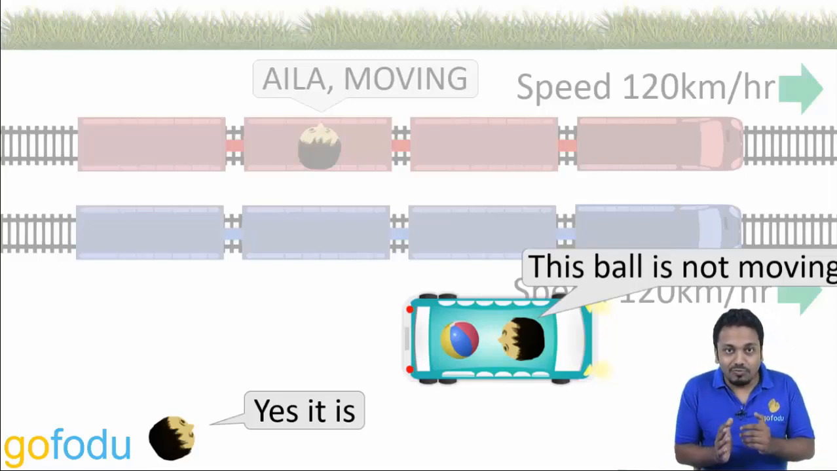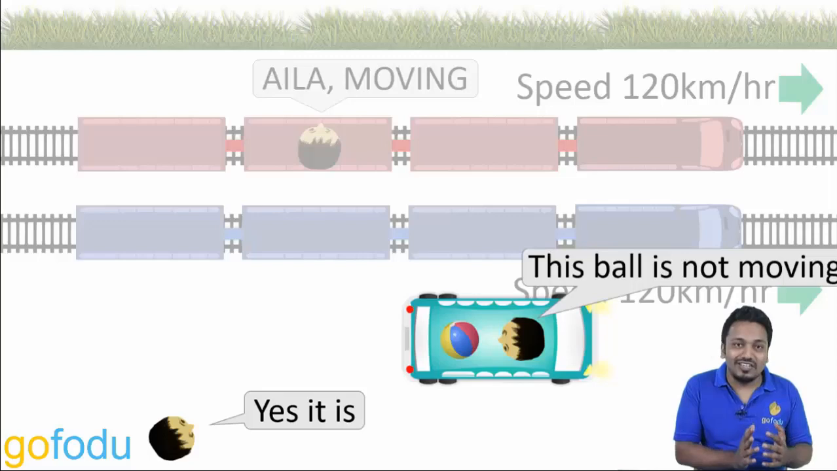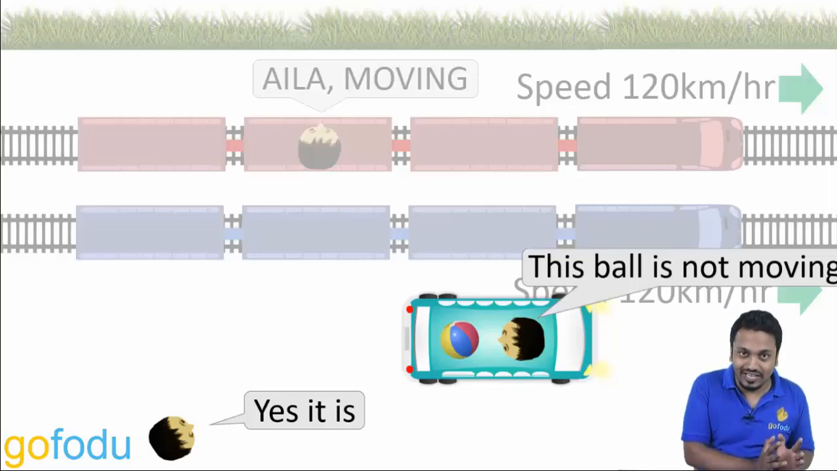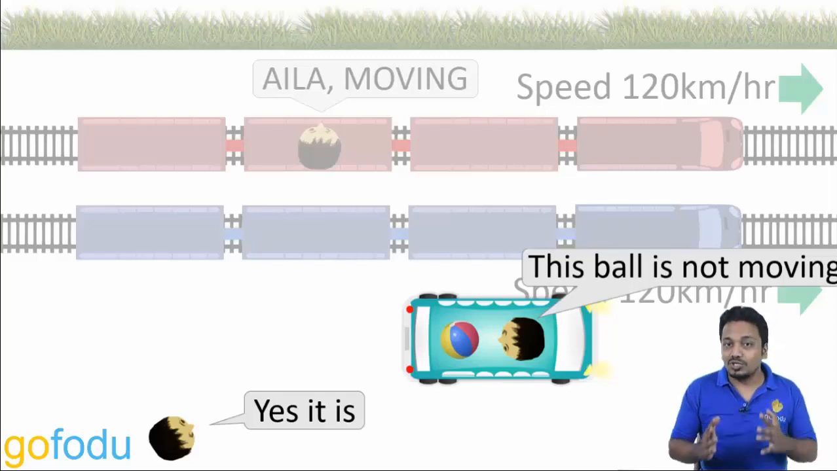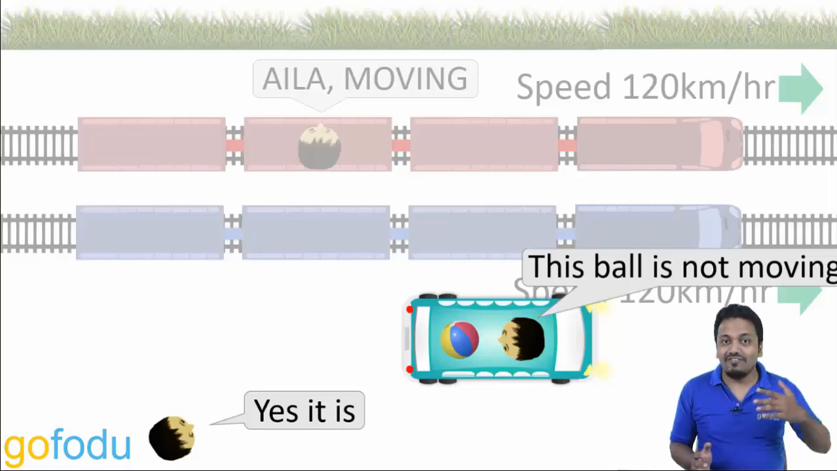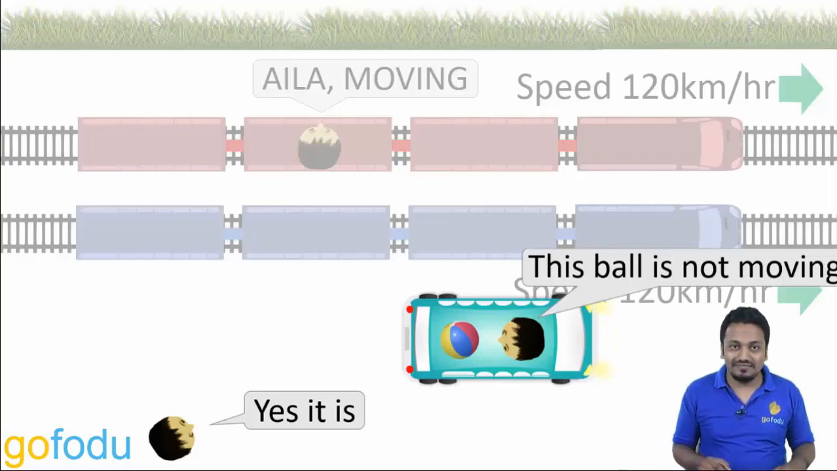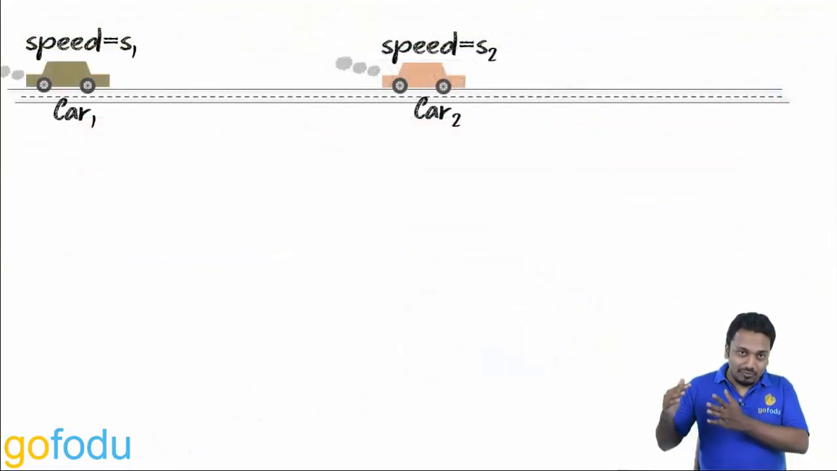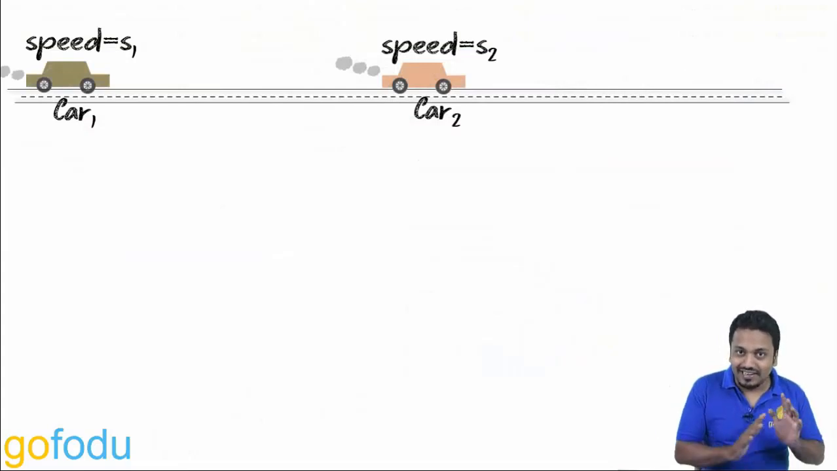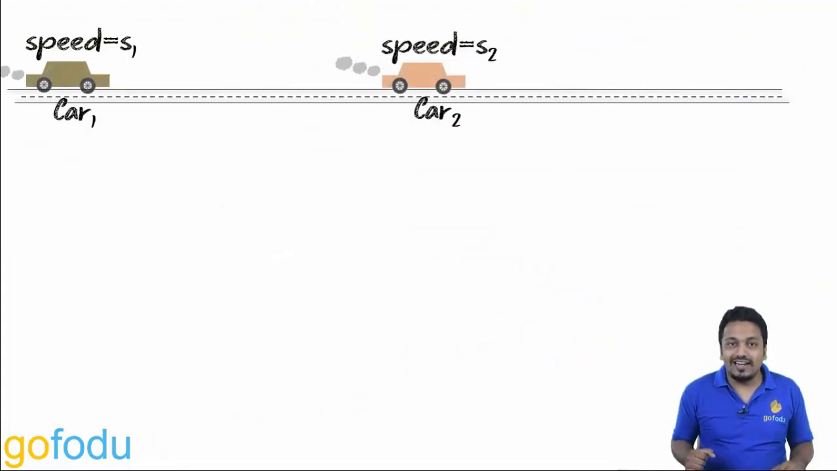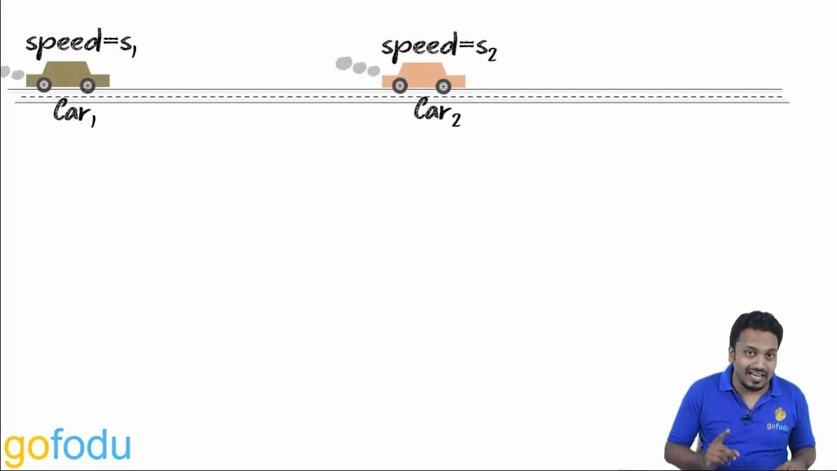So how fast you are moving depends upon the observer's frame of reference. That's why we say motion is relative, and we have relative speed to understand it. Now when vehicles are moving in the same direction, let's see the speed of car 2 relative to the person sitting in car 1.